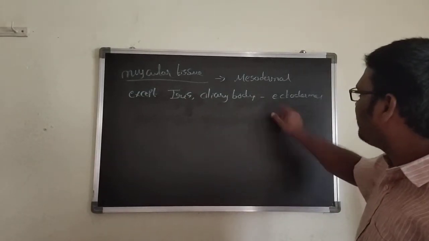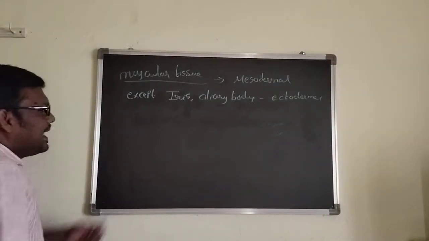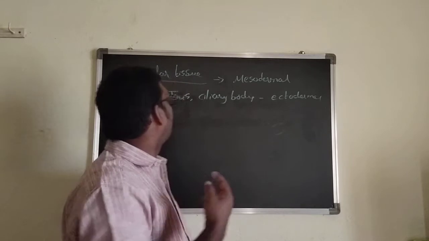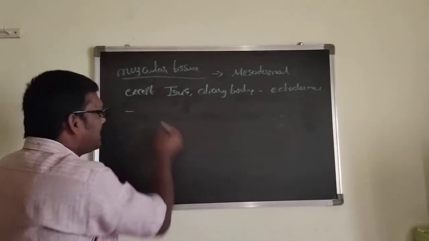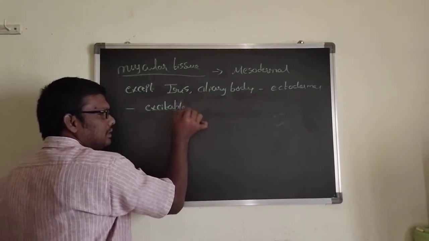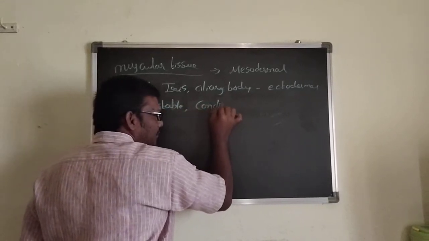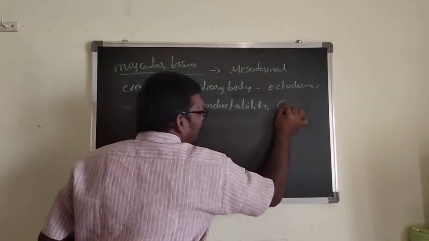That arises from which origin? Ectodermal origin. Now, what are the characteristics of that muscular tissue? The characteristics of the muscular tissue are excitability, conductibility, and contractibility.